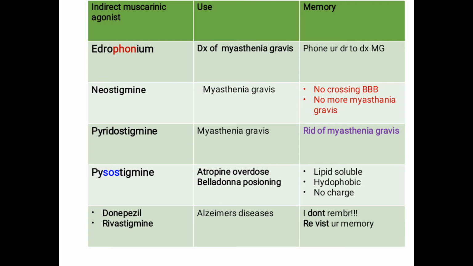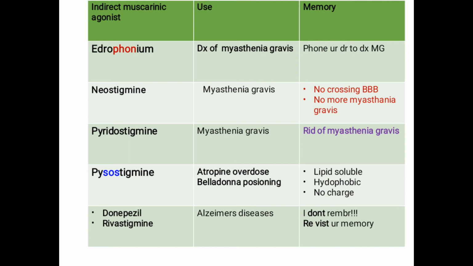Therefore it crosses blood brain barrier, and it is used in the treatment of atropine overdose or belladonna poisoning, whereas neostigmine and pyridostigmine do not cross the blood brain barrier. You just have to remember SO, which means soluble. Therefore only physostigmine is lipid soluble. Lipid soluble is nothing but hydrophobic, or it has no charge, just a side point.